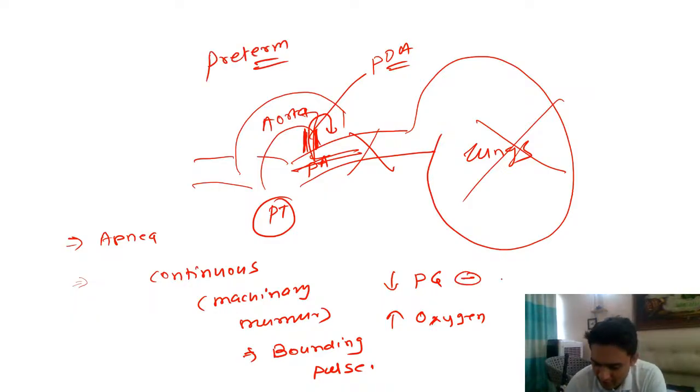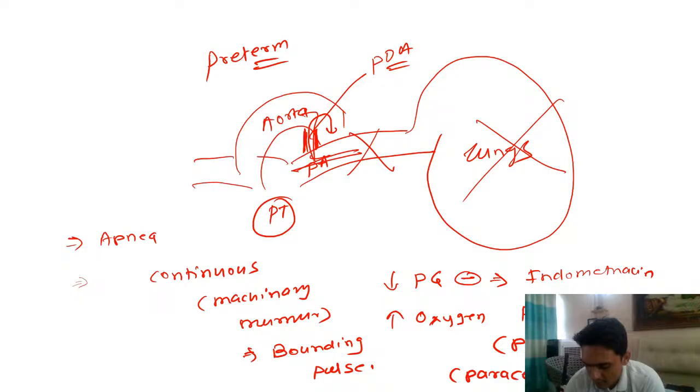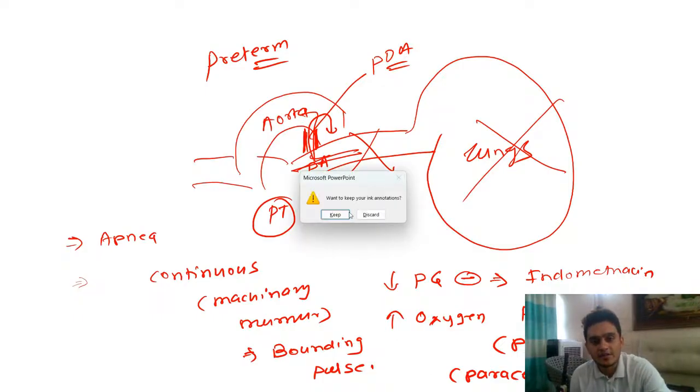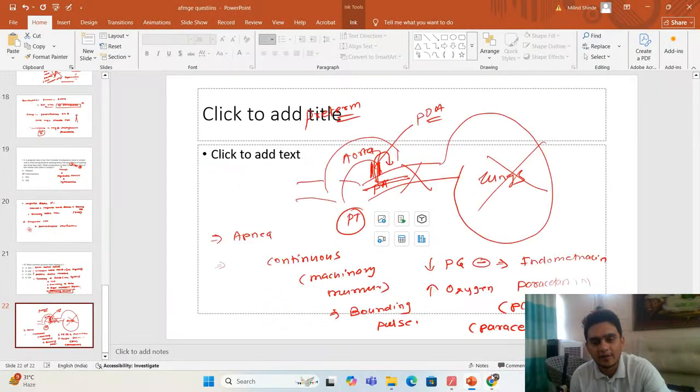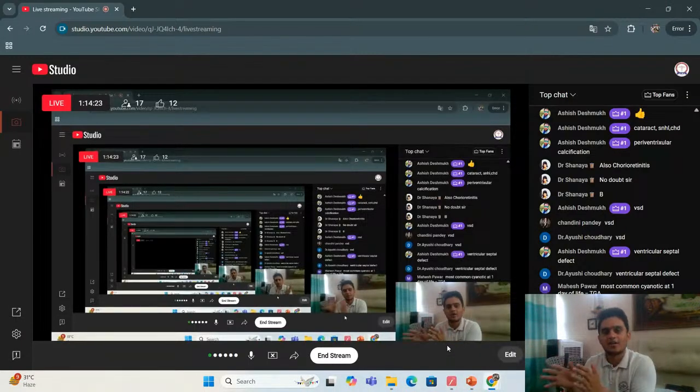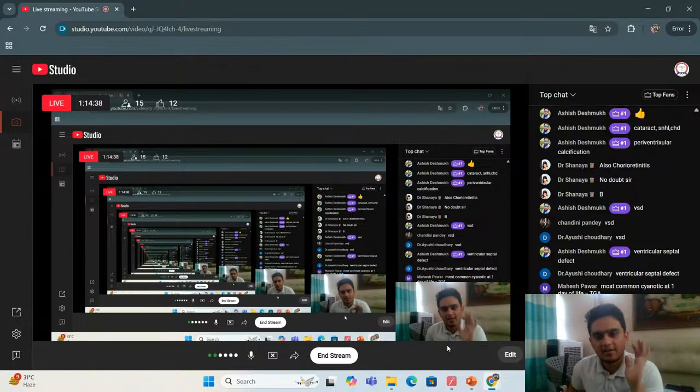So we give prostaglandin inhibitors. If the PDA is open, it means prostaglandins are there. The drugs that we use are indomethacin, and a simple drug like paracetamol, which is an NSAID, can also be helpful. Simple paracetamol we can use to close the PDA. It will stop the stealing of blood from the aorta, so the baby does not have symptoms. Clear? PDA. Okay.